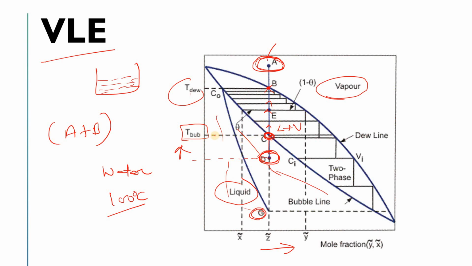Now if you simply keep your temperature constant, then boiling will occur only at this rate. This is your tie line, nothing else. Are you getting my points? And this one is your bubble line, or bubble curve, you can simply see. This is very simple. This is your bubble point, or bubble temperature. From this temperature your liquid will start boiling, right?